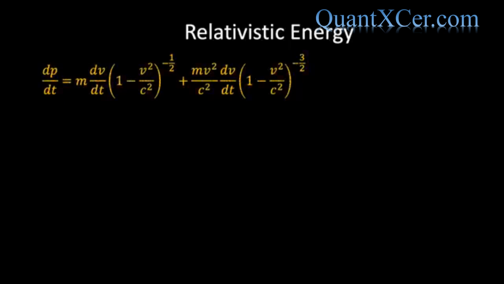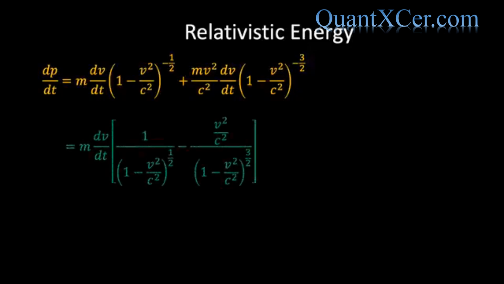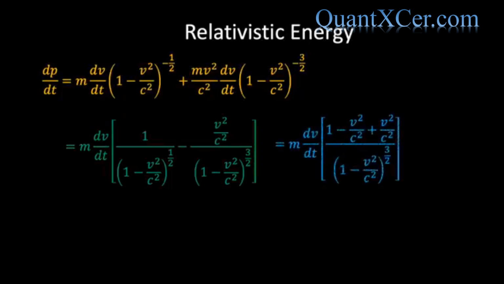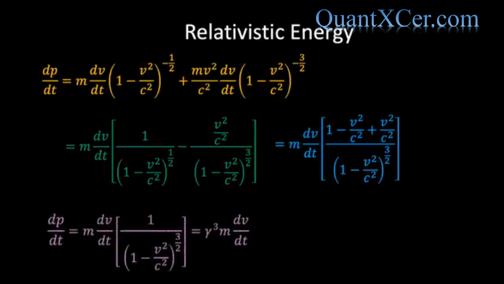So if we put this all together, then we find the following yellow expression for the derivative of the momentum. Note that both terms in this expression contain m times dv/dt, and so we can factor this out to arrive at the following green expression. The next trick is to write this as a single fraction, with denominator 1 minus v squared over c squared raised to the power 3/2, as can be seen in the blue expression. And we notice that the v squared over c squared terms in the numerator cancel. And so when the dust settles, we finally find this simplified pink expression, which is simply equal to gamma cubed m dv/dt.